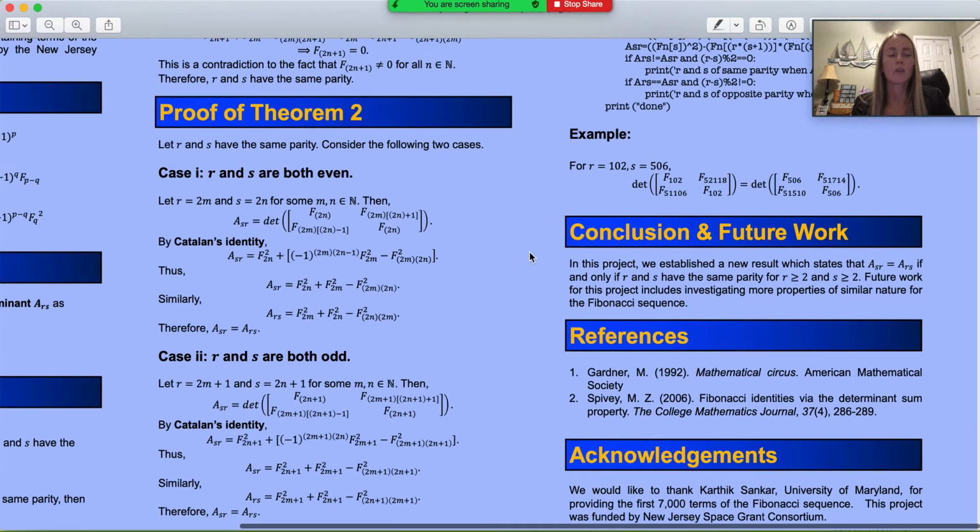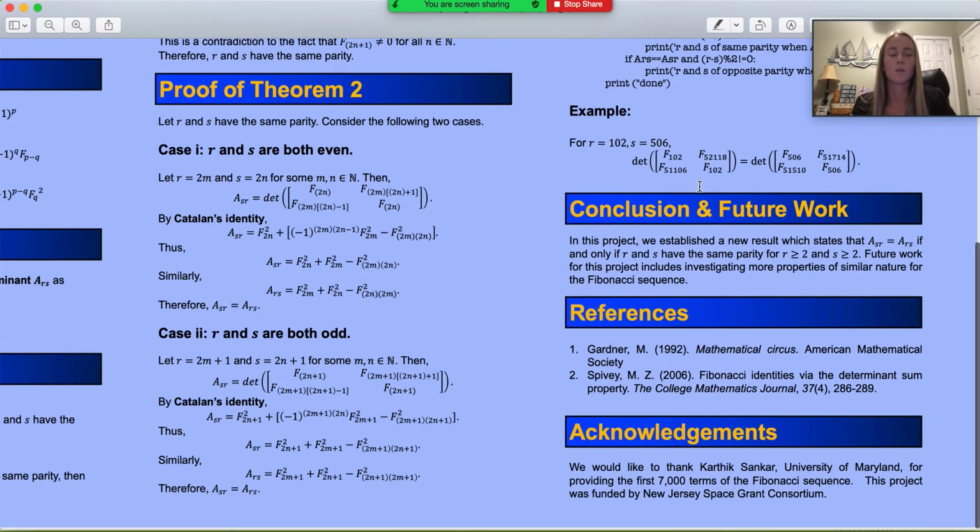Here is a numerical example. Because we have proven this for all values in the Fibonacci sequence, we can take R equal to 102 and S equal to 506. These two numbers have the same parity. Therefore, this determinant is equal to this determinant. These two matrices are of the form A_RS and A_SR.